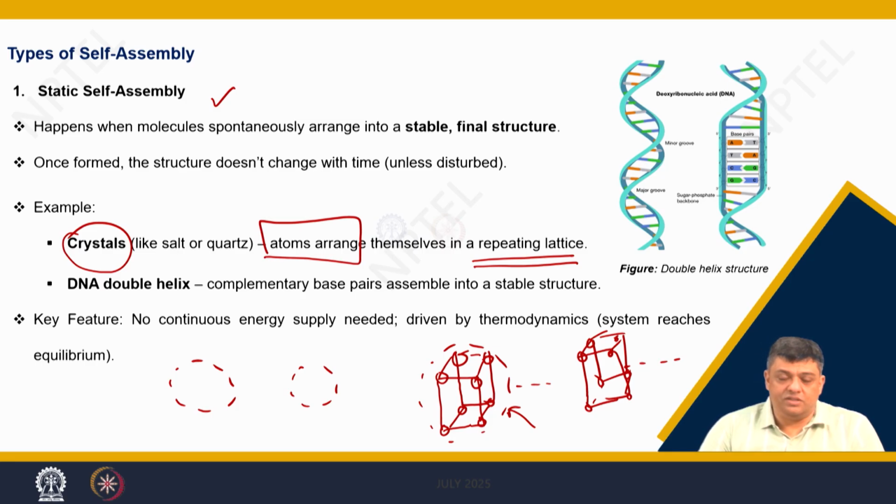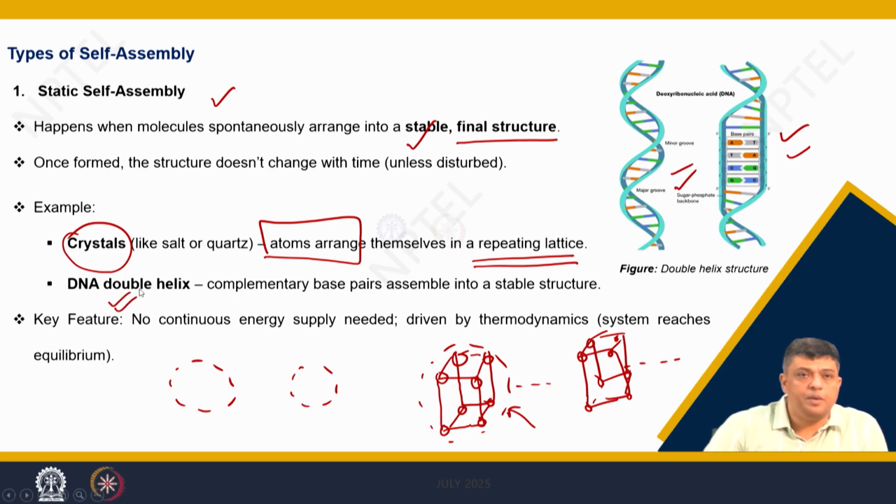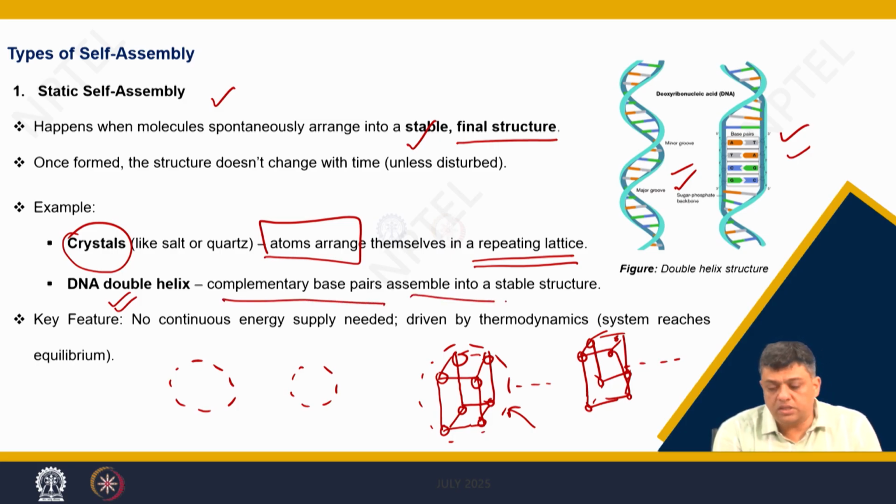Do you see a phase transition? You do not see a phase transition, you see a crystal remaining a crystal and nothing happens to it. So, these kind of systems are very stable and the structure remains so if there are no external forces. Similarly, you can see the example of DNA double helix, which is a complementary base pairs assembled into a stable structure.